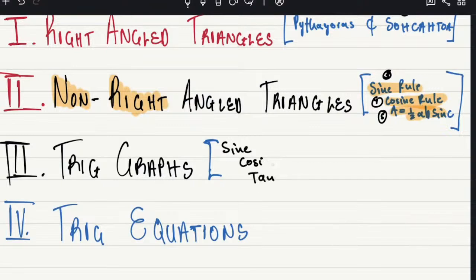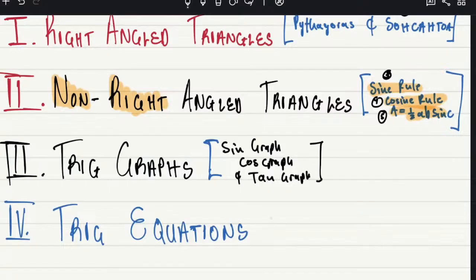We can say sine, cos, and tan graph. Okay, Alex? Yes. These are the 3 graphs: sine graph, cos graph, okay? And tan graph. These 3 graphs.